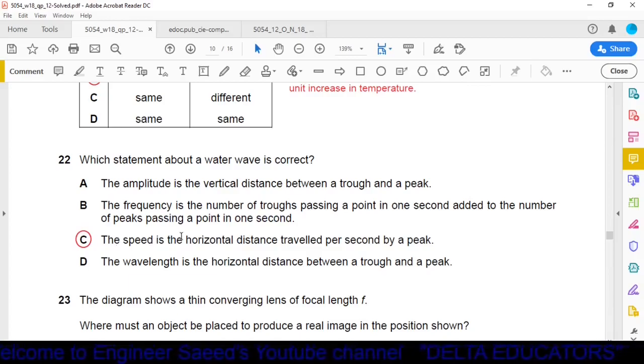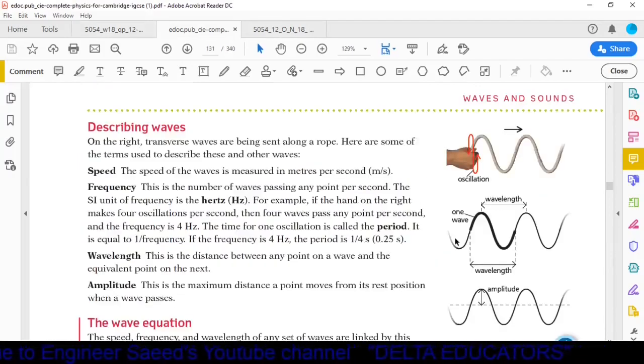Option C, the speed is the horizontal distance traveled per second by a peak. Yes, it is the correct one. Water waves are like this. The distance the wave moves in 1 second is called velocity. The distance covered by the wave divided by 1 second is called the velocity of that wave.